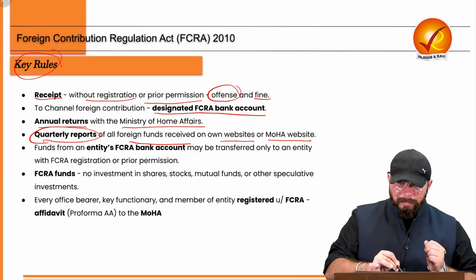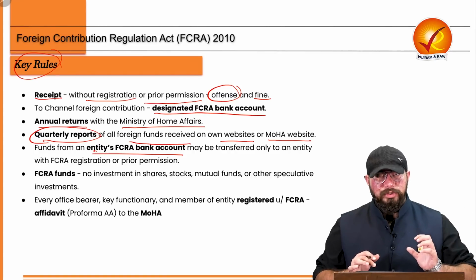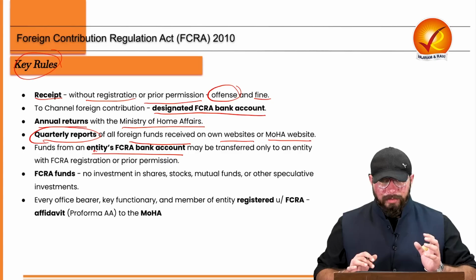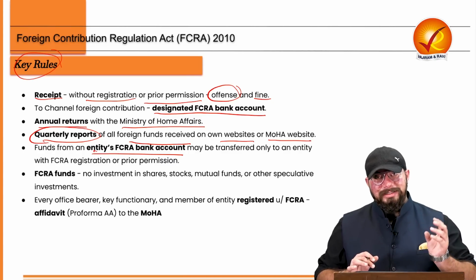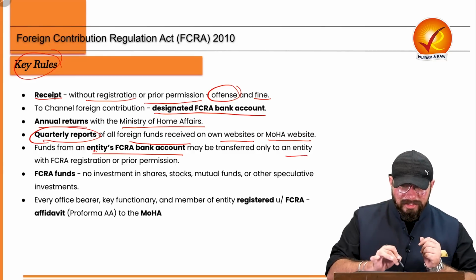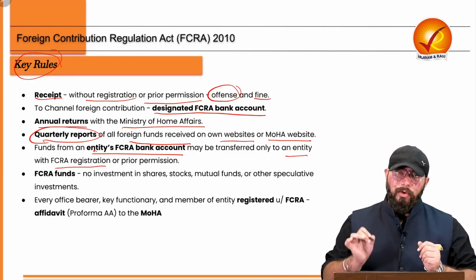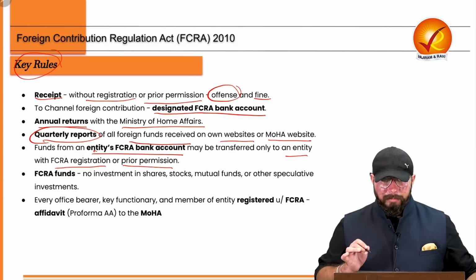Now, funds from an entity's FCRA bank account, because if you are receiving foreign contribution, you essentially have a bank account. From your FCRA registered bank account, the funds can only be transferred to an entity which has FCRA registration, or you need to take prior permission for it. So that is very, very important.